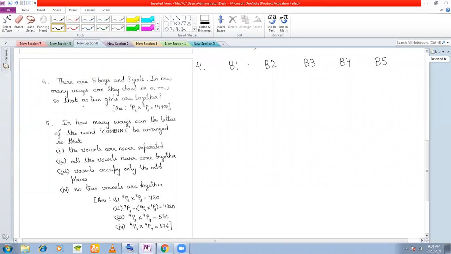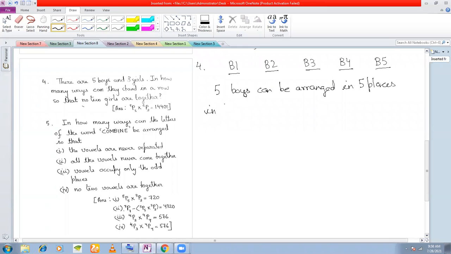So 5 places you have: 1, 2, 3, 4, 5. So 5 boys can be arranged in 5 places. In how many ways? 5p5 ways, right? Isn't it? They can be arranged in 5p5 ways.